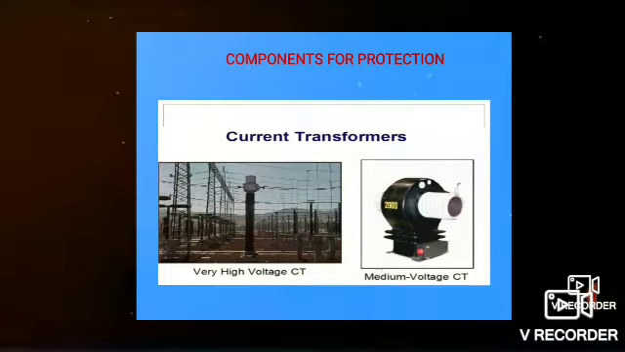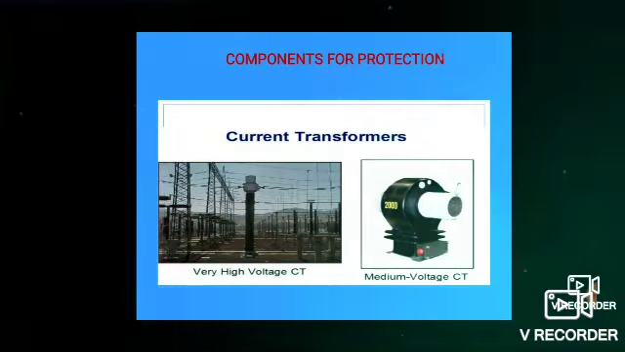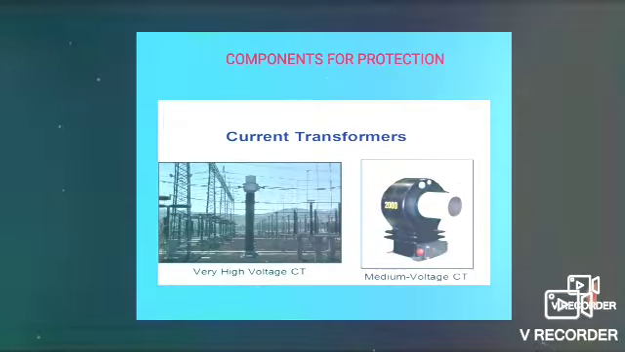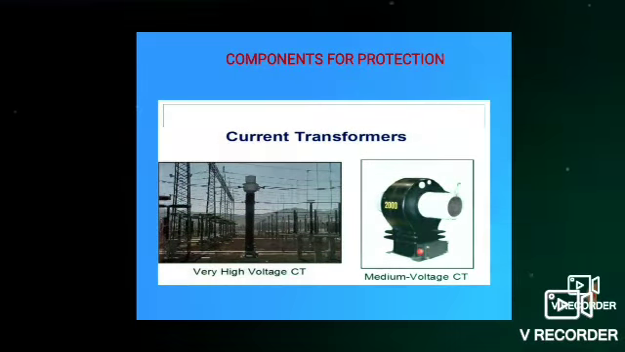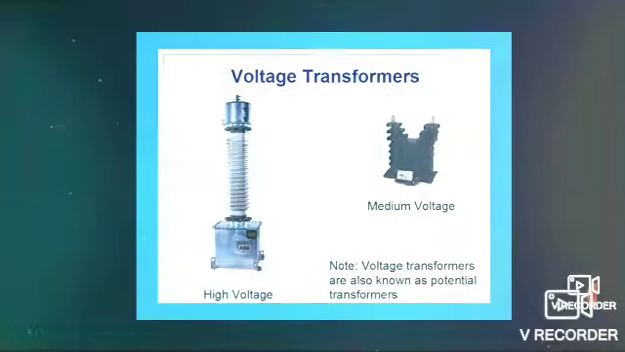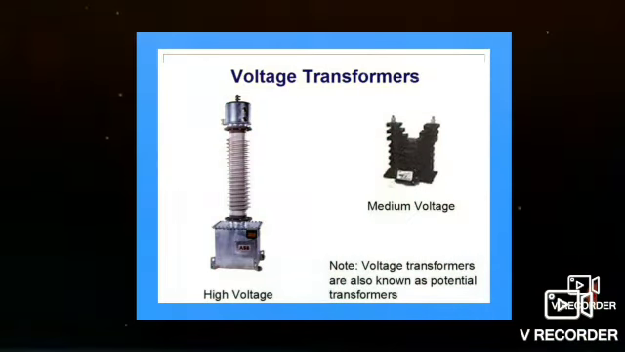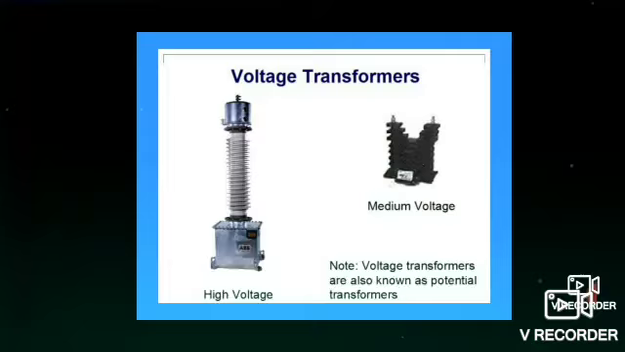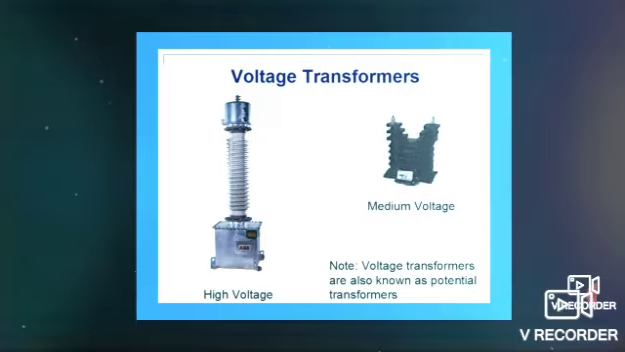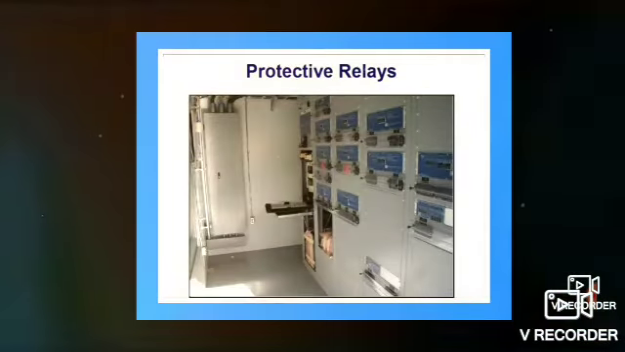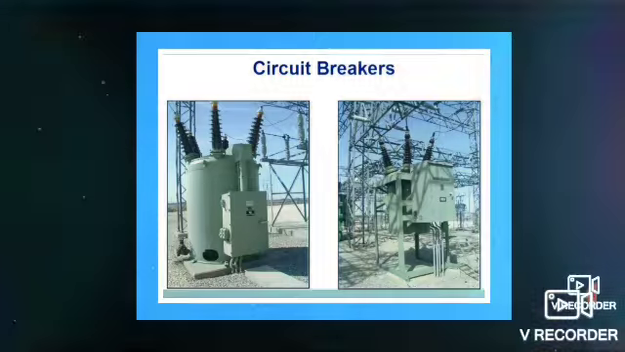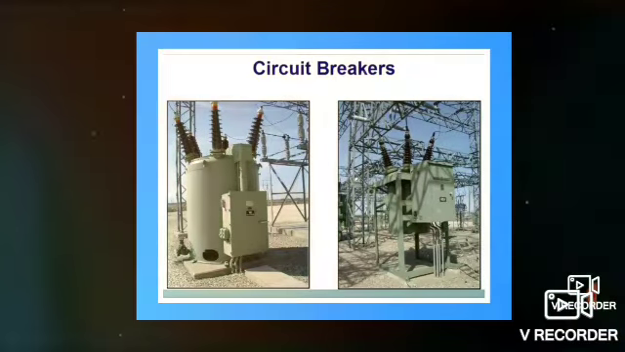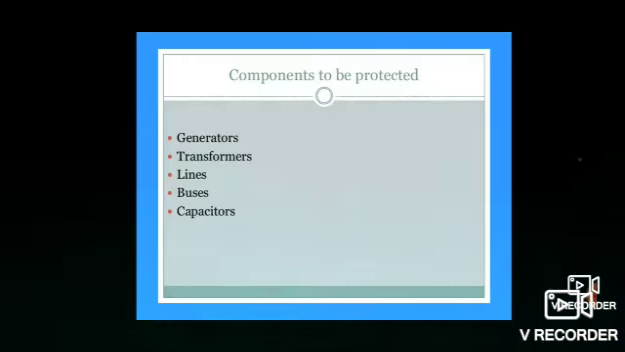Then, the components for protection. What are the components to be protected? First one is the current transformer. The figure shows the very high voltage current transformer. The next figure shows the medium voltage current transformer. Then the voltage transformer, first the high voltage transformer, and second the protective relays. These are used in substations. Then circuit breakers, also used in substations in order to break the circuit from the damage.